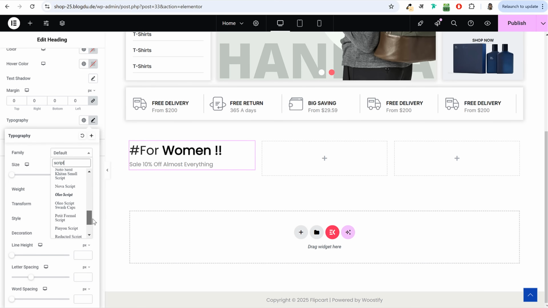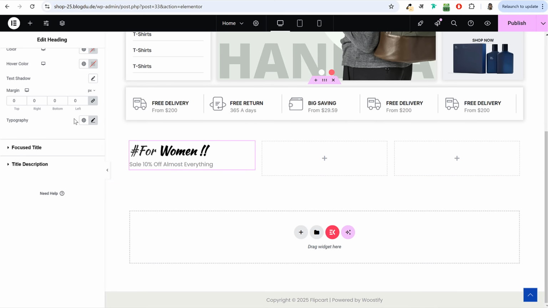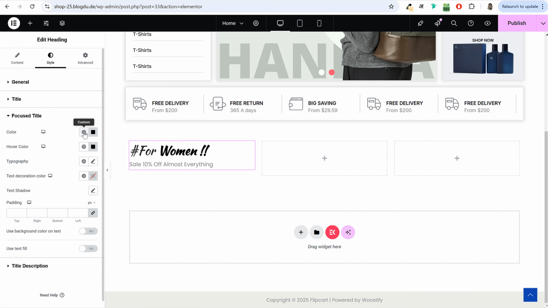You can use Olio script, which is good. Or if you want, you can use the one which I am using in the demo website, which is Caution script. Okay, this one. Now for this text, which is under that curly braces, we want a different color. So we'll go to focus title and we'll change this color to pink color. Okay, as you can see.